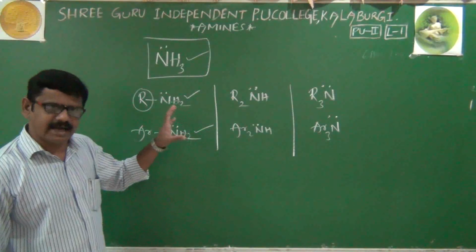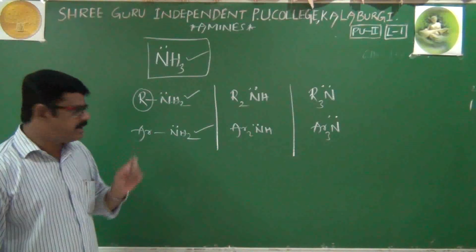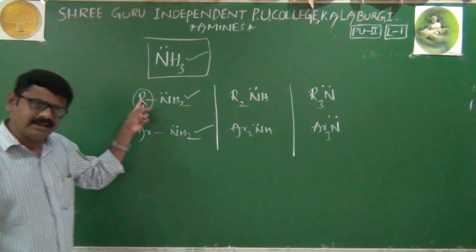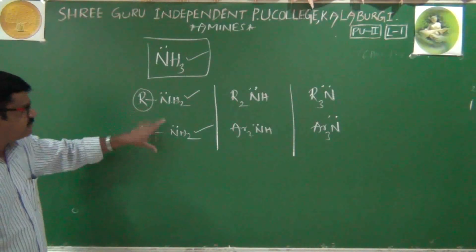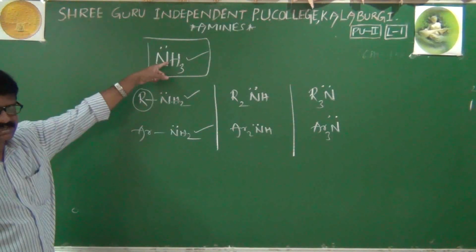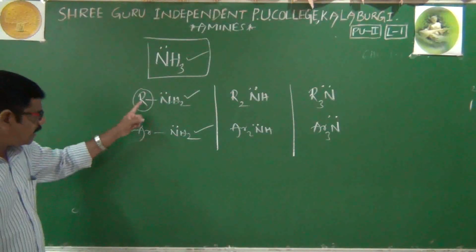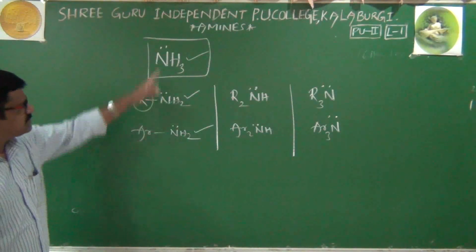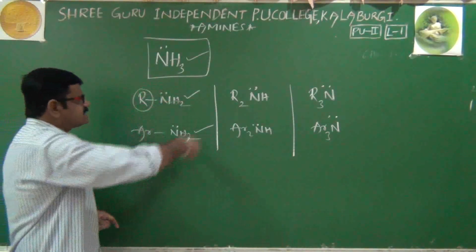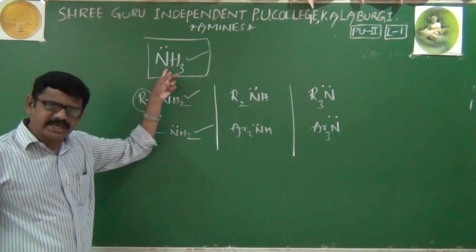How to define amines? Very simple. Amines are alkyl or aryl derivatives of ammonia. Basically these amines are obtained from ammonia only.